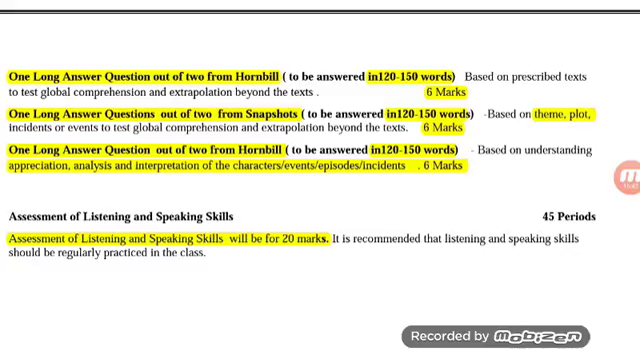And yet another long question will be there from Hornbill out of two, to be answered in about 120-150 words, which will be based on the understanding or appreciation or analysis or interpretation of the characters. Here this will be of characters, events, or episodes or incidents of the story. This will also be of 6 marks. So altogether there will be 3 long questions. Out of these 3 long questions, minimum 1 will be from Snapshots and 2 will be from Hornbill.